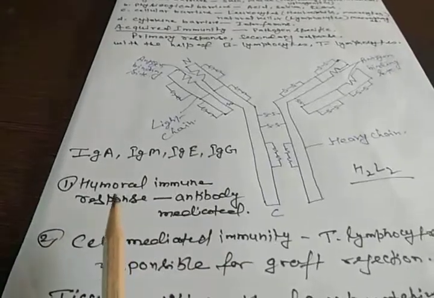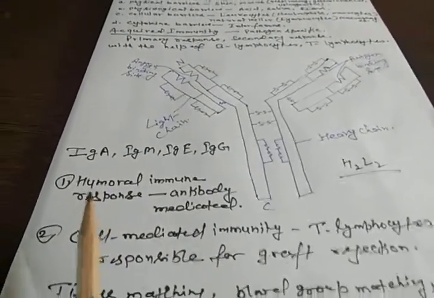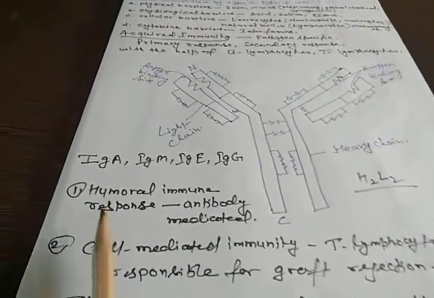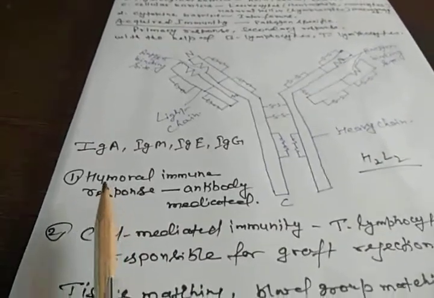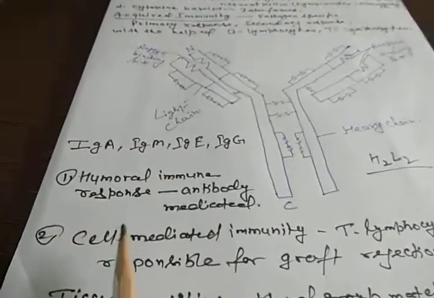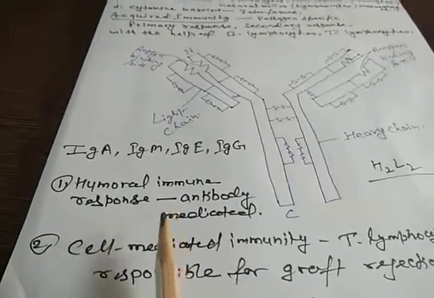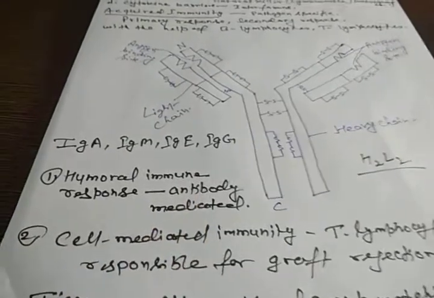Humoral means body fluid, and antibodies are found in the blood, which is a fluid. That's why this immunity is also called the humoral immune response, or the antibody mediated immune response, because it takes place with the help of antibodies.